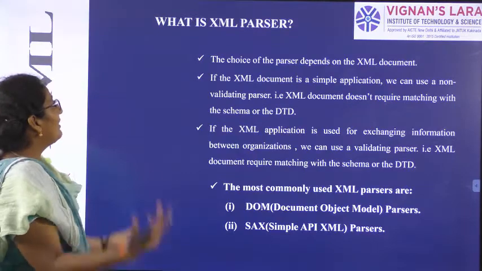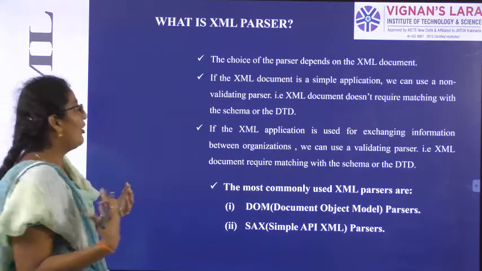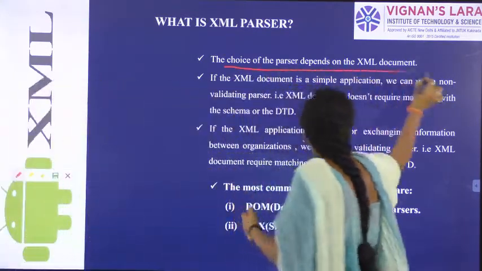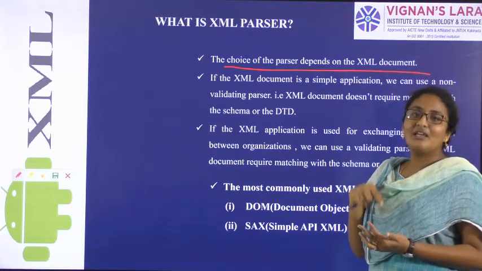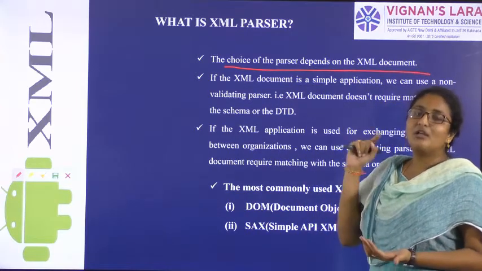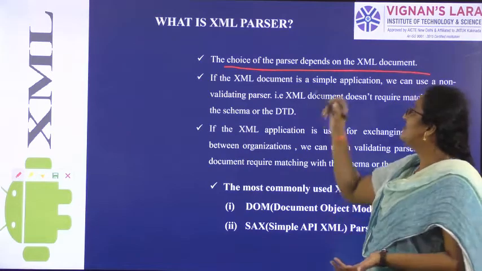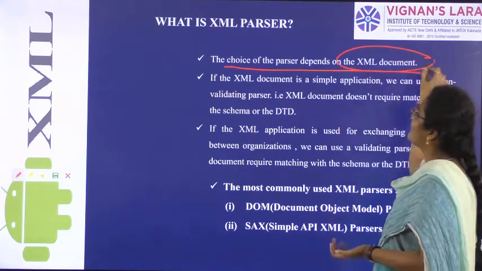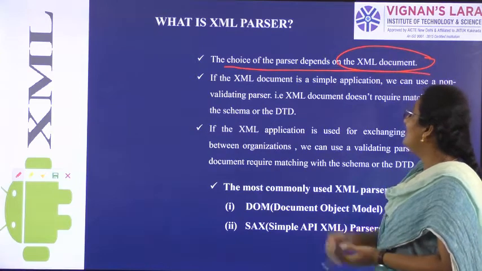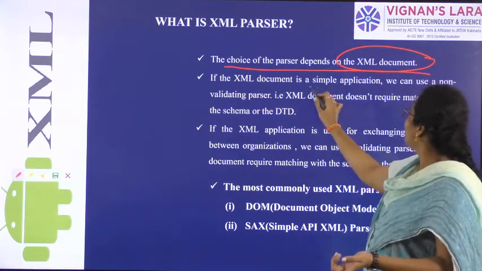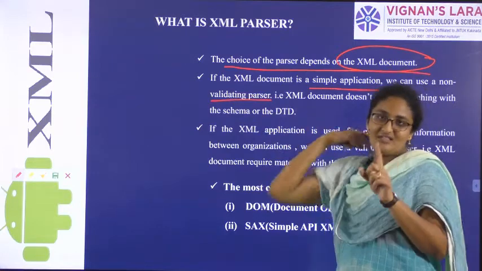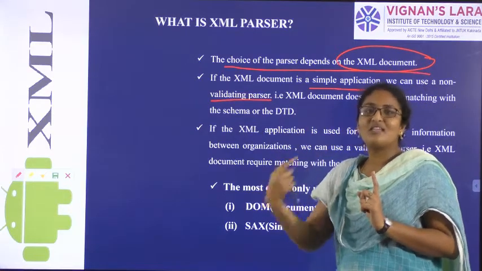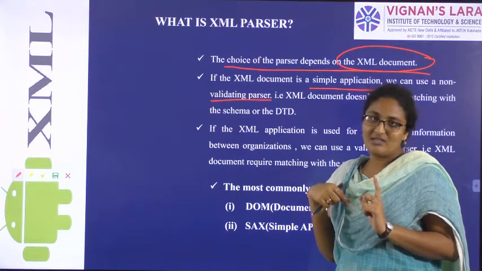So the choice of parser will always depend on XML document. So what parser you should use? Whether you should use validating parser or you should use non-validating parser, that will depend on the type of XML document. Second point, if the XML document is simple, we can use non-validating parser. So first thing, what kind of parser should use is depending upon our interest.